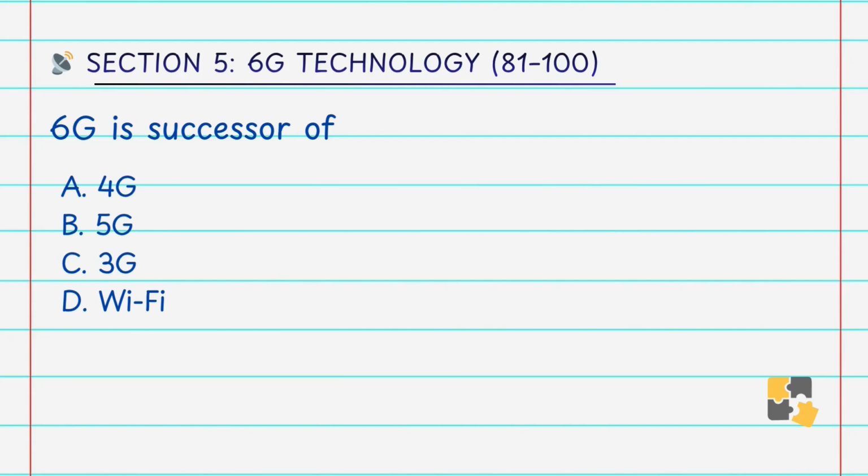6G is successor of A. 4G, B. 5G, C. 3G, D. Wi-Fi. Answer is B. 5G. 6G is the next generation after the 5G, expected to revolutionize the communication.